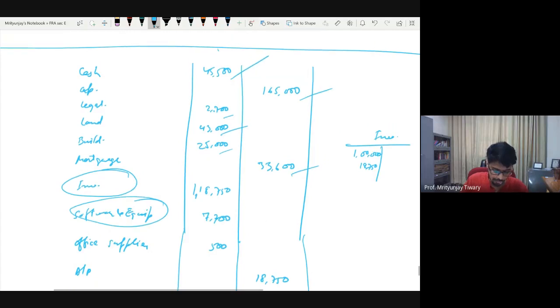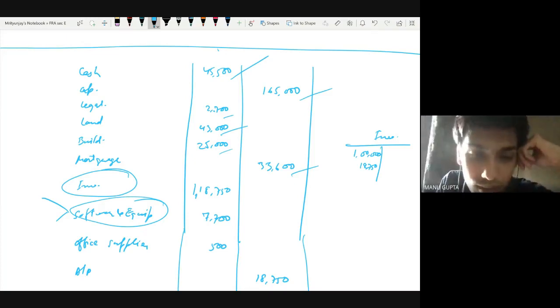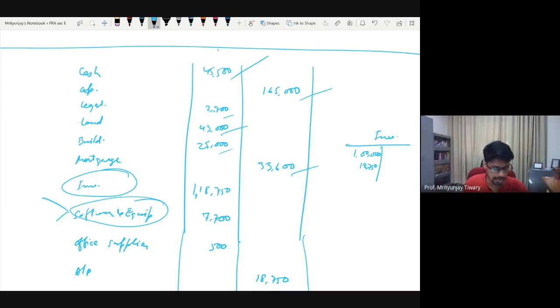Okay, fine. Software and equipment, some people would have clubbed it, some people would have kept it separate. Anyone out there who has kept 6,700 separate and 1,000 separate? Yes, sir. Software basically, yeah. So basically this problem is more of a language problem. The way things are written, it's not clear that when we are mentioning 5 years of life, they're mentioning that these equipment will have 5 years of life. They did not specify very clearly whether it includes software also or not, right? So that is the reason for the difference.